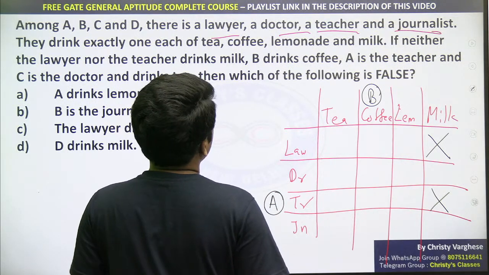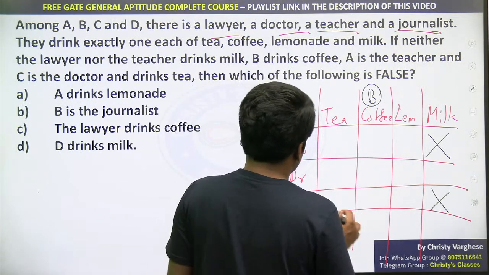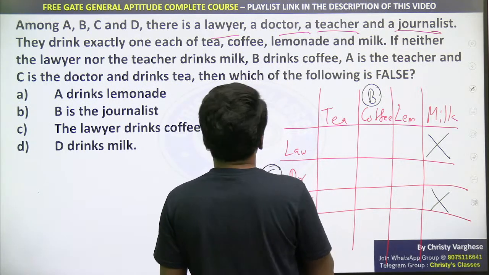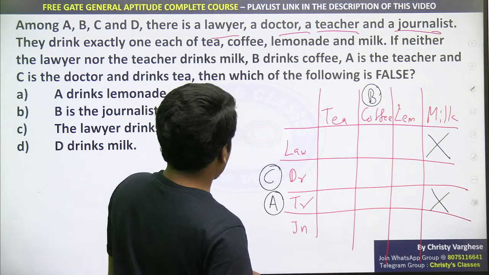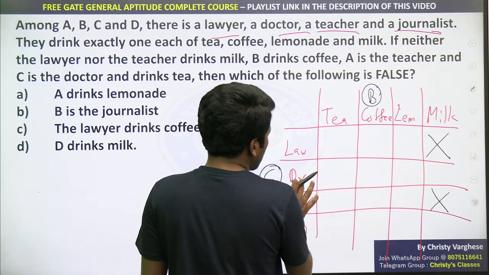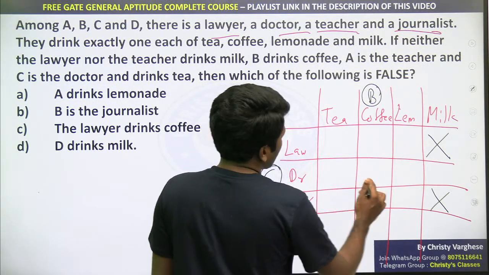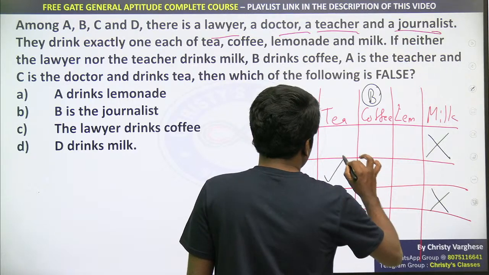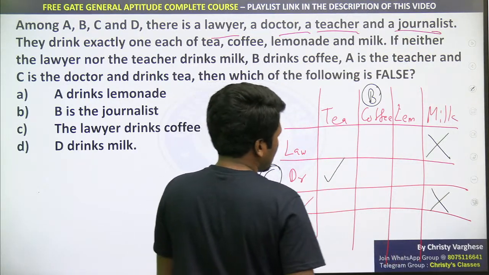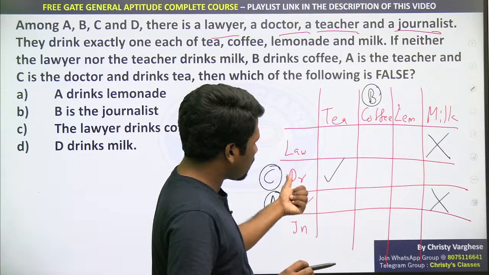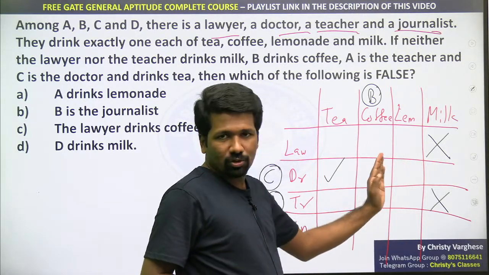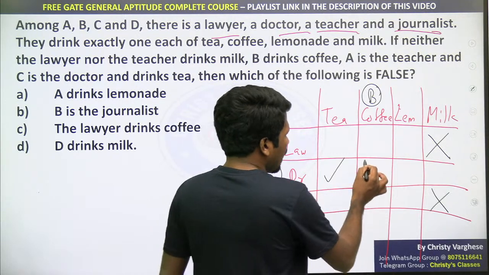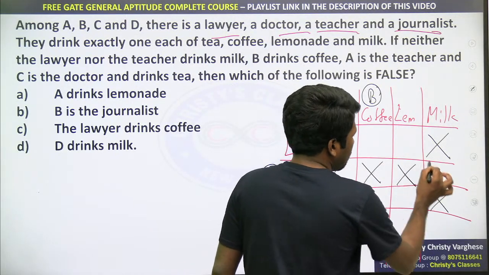Now A is the teacher and C is the doctor. C is the doctor, also we can represent in the table like this. Along with doctor you can write C. And the C who is the doctor will drink tea. That is clearly mentioned. Doctor drinks tea, or C drinks tea. That means only one person can drink one beverage only. That means C cannot drink coffee, lemonade, milk.